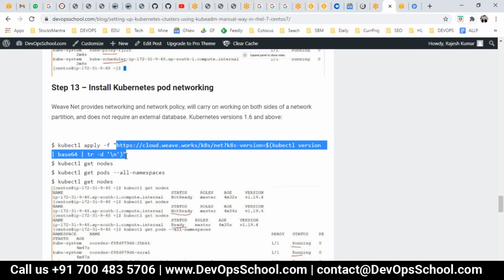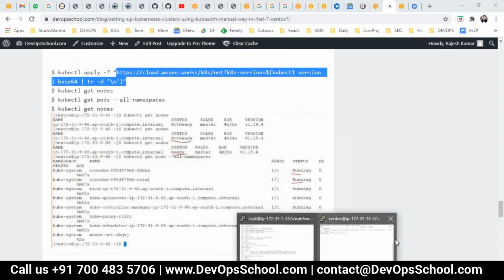I repeat, for every driver, you will get only one file. The way I run it for WeaveNet, you will run it for Calico or any other. But the important thing is, what is Calico? How does it work and how does it empower the pod networking, or what is Weave? How does Weave work, how does it empower the pod networking? These are the questions you have to find out. Or if you have some other dedicated session close to Kubernetes networking, probably I can help you over there. Okay, thank you. Okay, guys. So here done. So this is done.